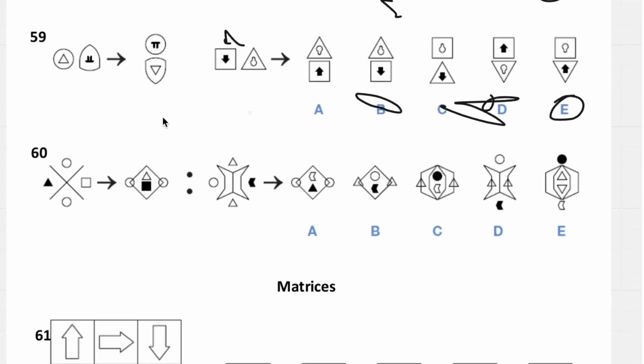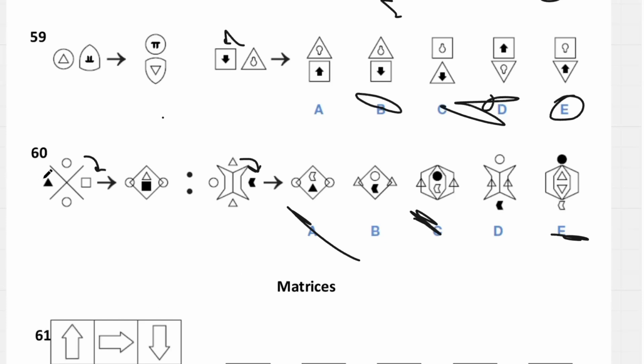And then 60, we have a cross, and the circles will go to the sides, so it's triangles on the side of the shape, and then these will come out and form a shape. The left one, they'll switch shading, they're both white, so that doesn't matter, but the left one will go to the top. That's a circle at the top, and they have to be in the shape.